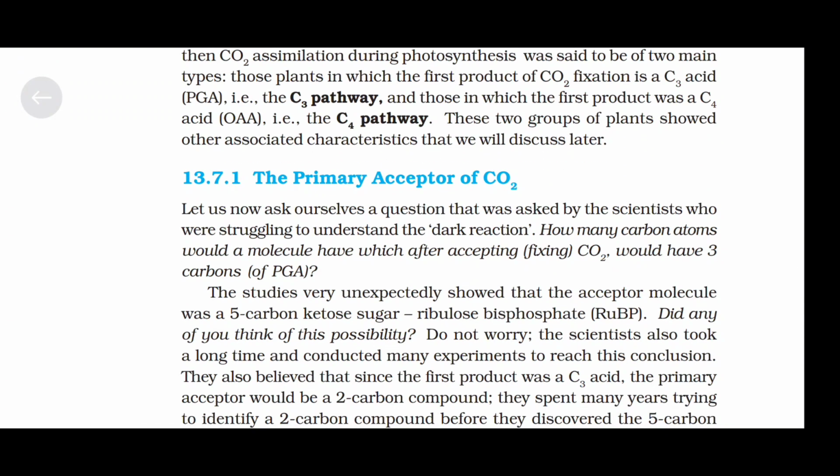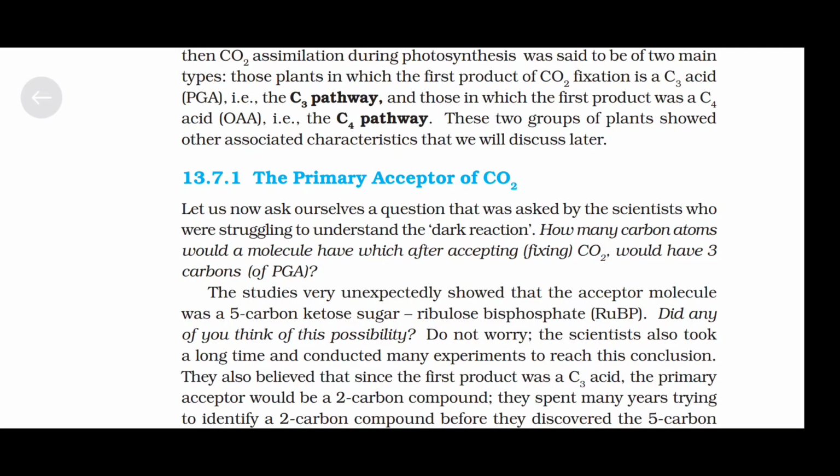The primary acceptor of carbon dioxide. Let us now ask ourselves a question that was asked by the scientists who were struggling to understand the dark reaction. How many carbon atoms would a molecule have which, after accepting or fixing carbon dioxide, would have the 3 carbons of PGA? The studies very unexpectedly showed that the acceptor molecule was a 5 carbon ketose sugar, ribulose bisphosphate, RuBP.